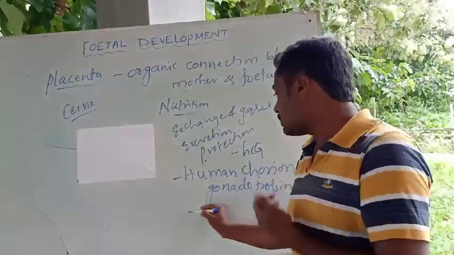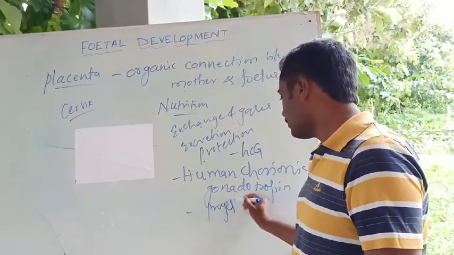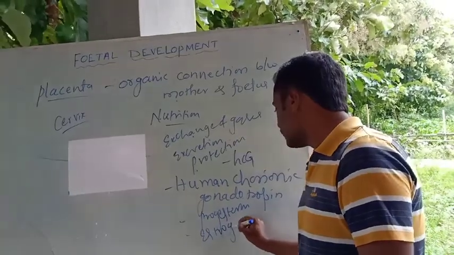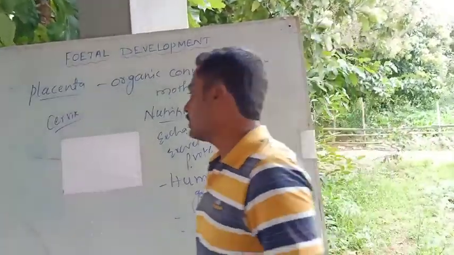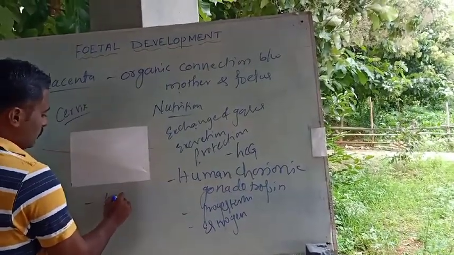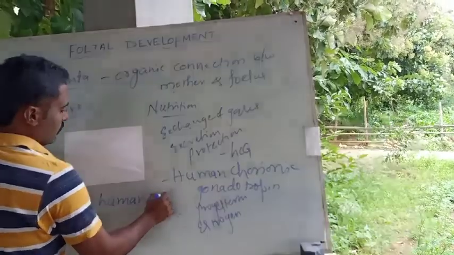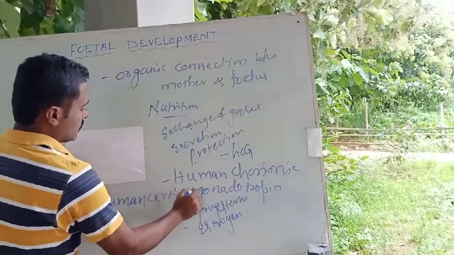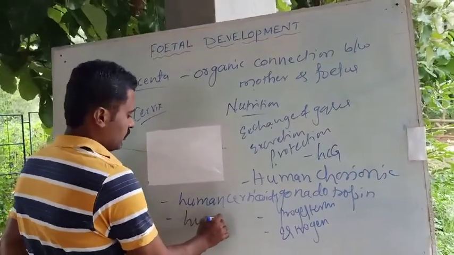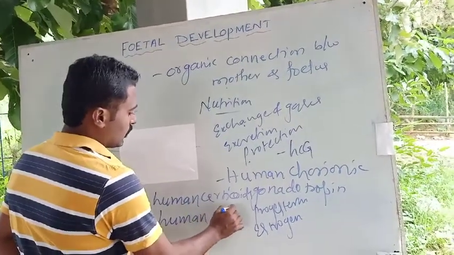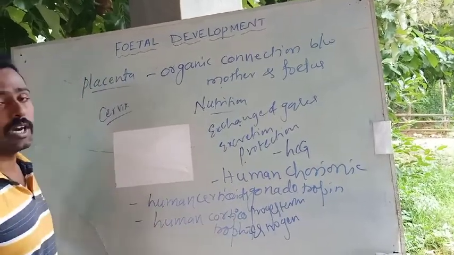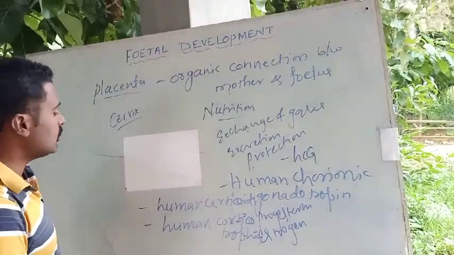And the placenta also secretes progesterone, then it also secretes estrogen, then it also secretes human corticoids, or human corticotropin. So these are some of the hormones secreted by the placenta,